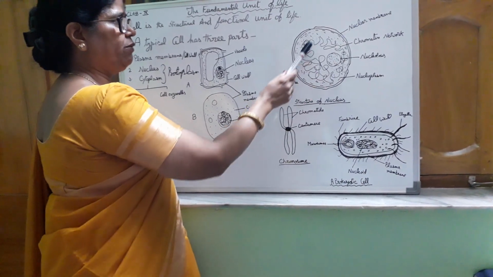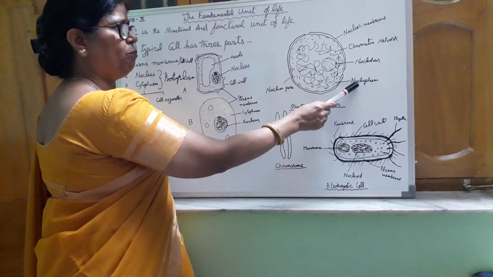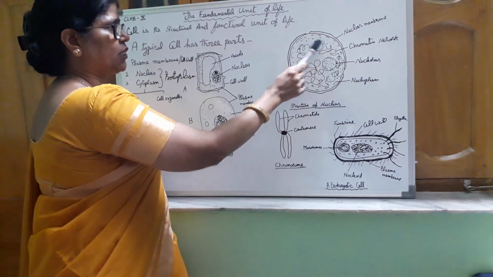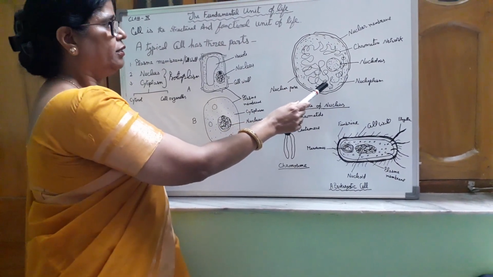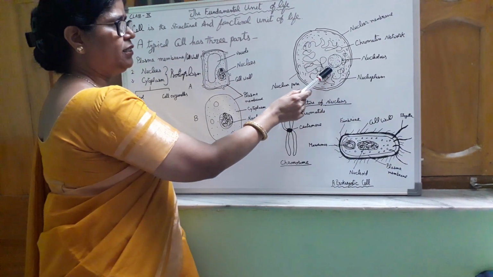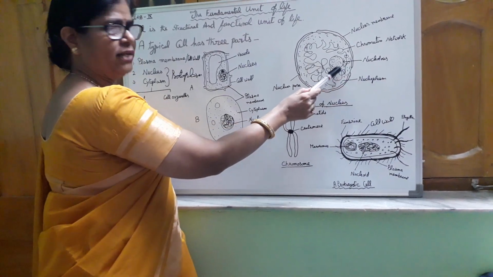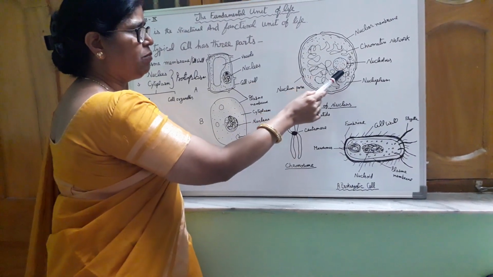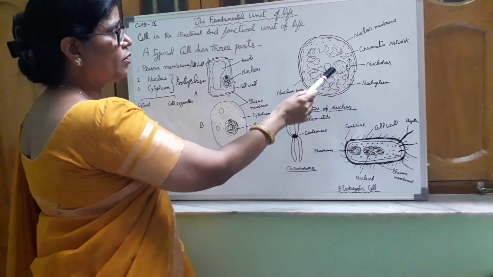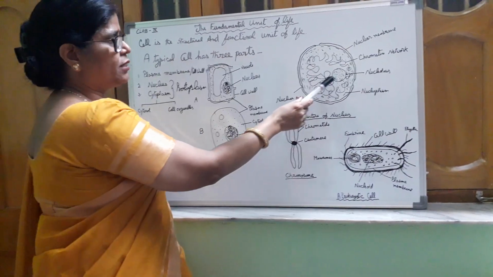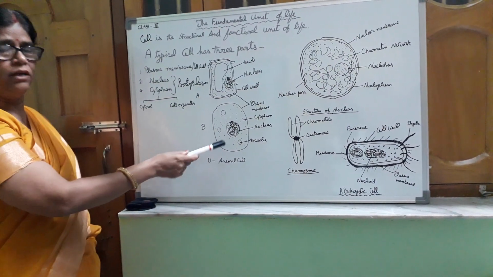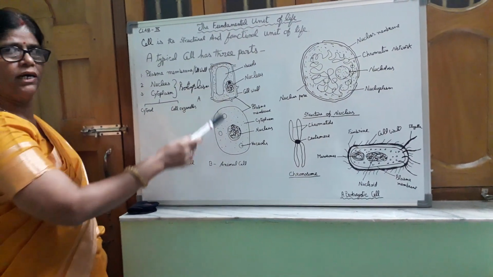There is a liquid filled in the nucleus that is called nucleoplasm. You can see in the nucleus there are thread-like structures intertwined, that is called the chromatin network. There is a dense structure inside the nucleus that is called the nucleolus. Nucleolus is not bounded by any membrane. Nucleolus contains RNA, and RNA is the seed for the synthesis of protein. Nucleus is called the control center of the cell. Nucleus controls all the activities of the cell.